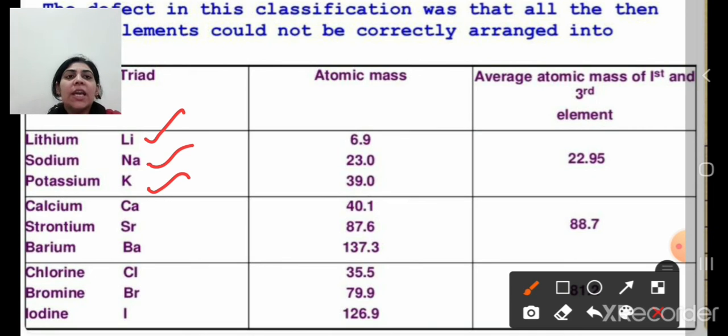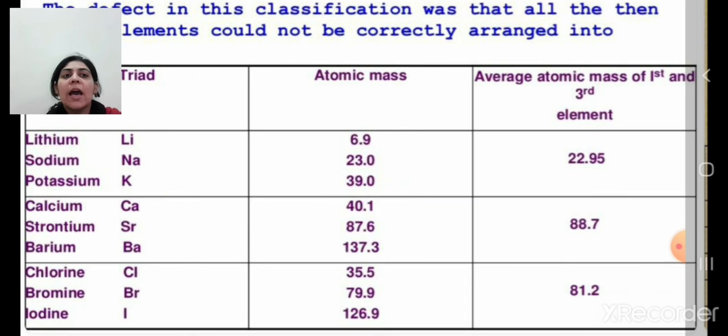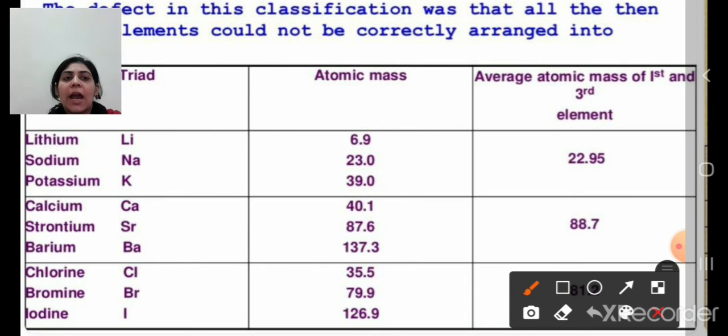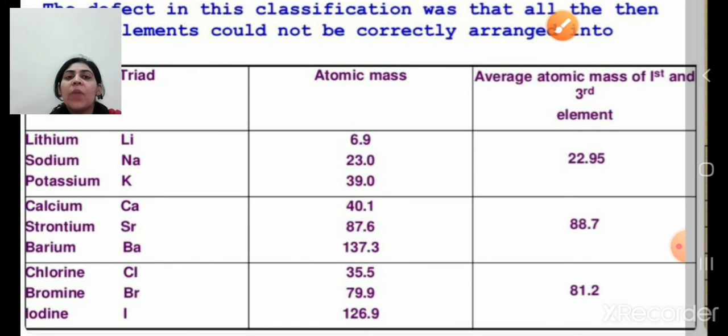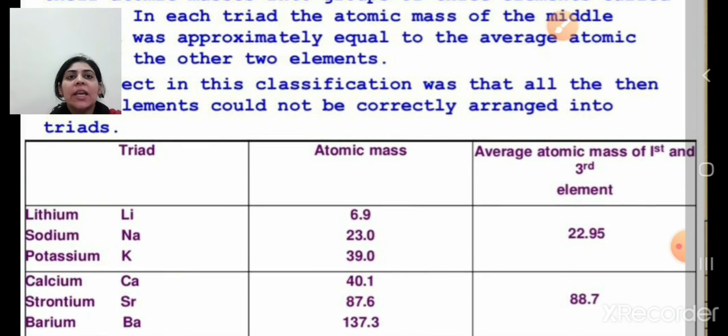If we take the average of the first and the third element, the average will come out to be nearly equal to the middle one. So this law was applicable only up to these three triads: first triad, second triad and third triad elements. After that this law was not applicable for the other elements. So that's why Dobereiner's classification failed.